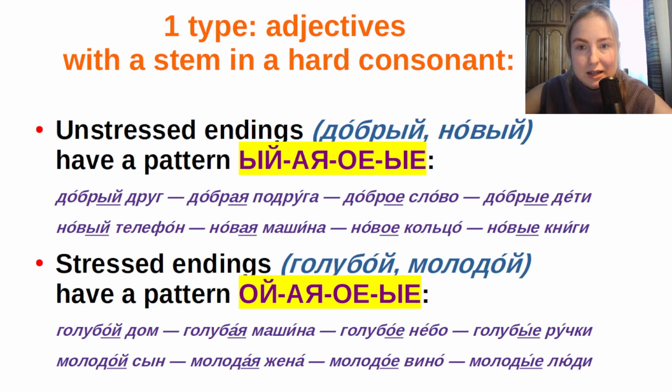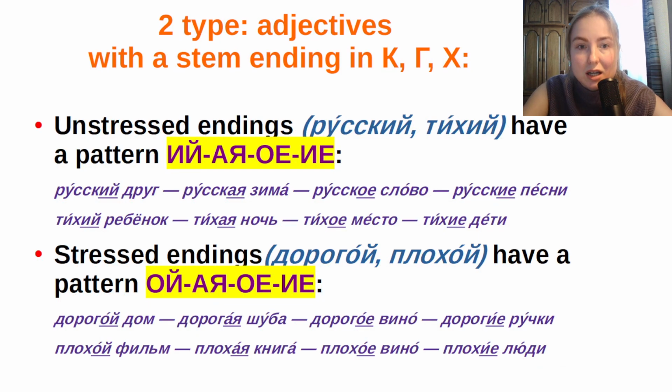Okay, the second type. The second type is adjectives with a stem ending in к, г, х, these three letters. Here we have two groups. The first group is adjectives with the stem ending in к, г, х with unstressed endings like русский, Russian, and тихий, quiet.